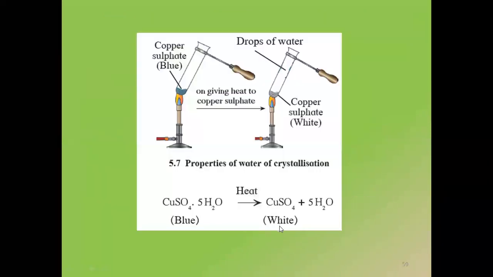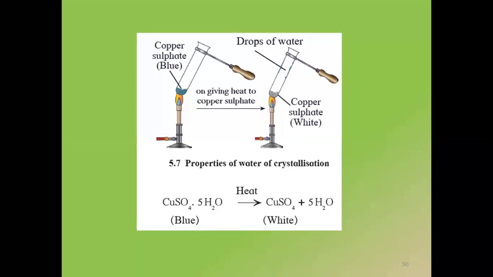Let us understand this with the help of this experiment here. I have taken a compound which contains water of crystallization. The example here is copper sulfate. Now the formula of copper sulfate is CuSO4. Water of crystallization does not mean that it is dissolved in water or something like that. The water is present in the crystal structure itself. And that water molecule is responsible for giving shape and color. So this copper sulfate, which is also called blue vitriol, is blue in color.